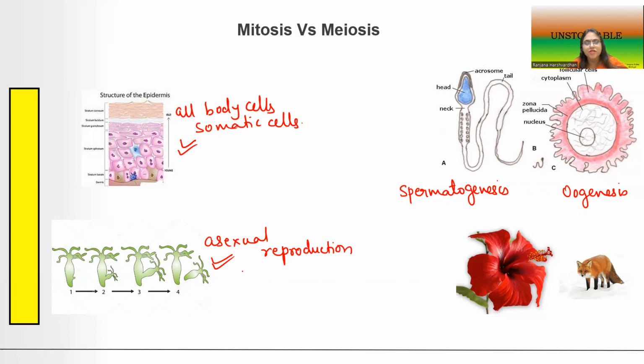You see budding taking place. This is a method of asexual reproduction, whereas meiosis is usually found in multicellular organisms such as plants, animals, and also fungi.